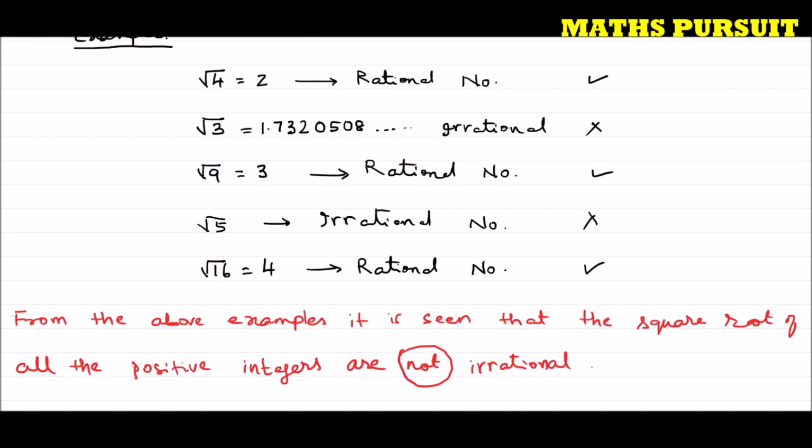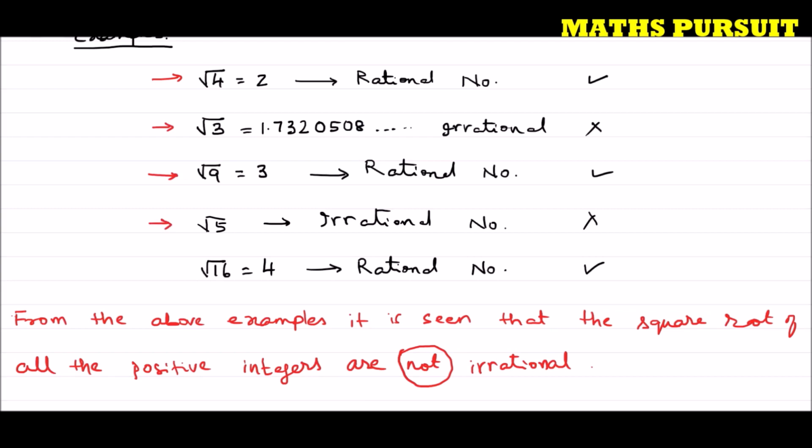So how, guys, did we prove that? 4 is a positive integer, and root 4 is 2. 3 is a positive integer, root 3 is irrational. 9 is a positive integer, root 9 is a rational number. 5 is a positive integer, and root of 5 is an irrational number.